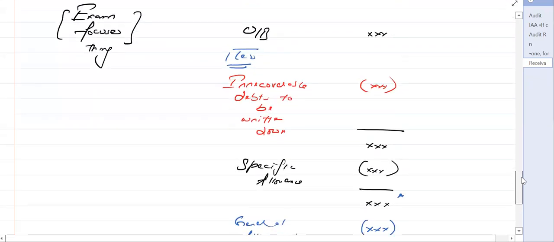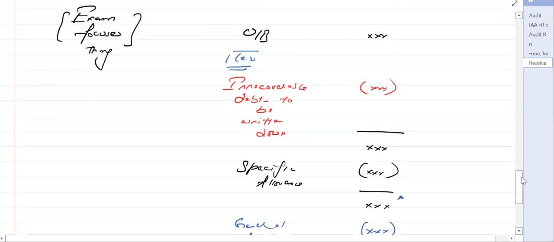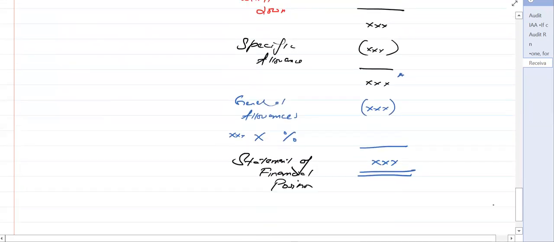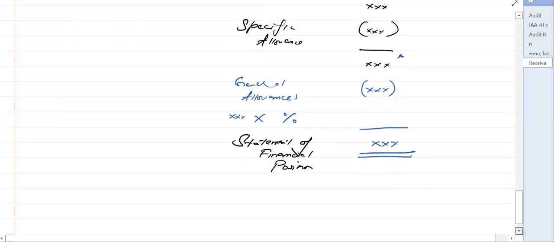So remember one thing, we take the opening balance. First, we deduct the irrecoverable that's to be written down because they are not already written down. So first you deduct that balance, and then we have the net balance. Then you first deduct the specific allowances, and then we apply the general allowances, and then we get the balance which should be recorded within the statement of financial position.